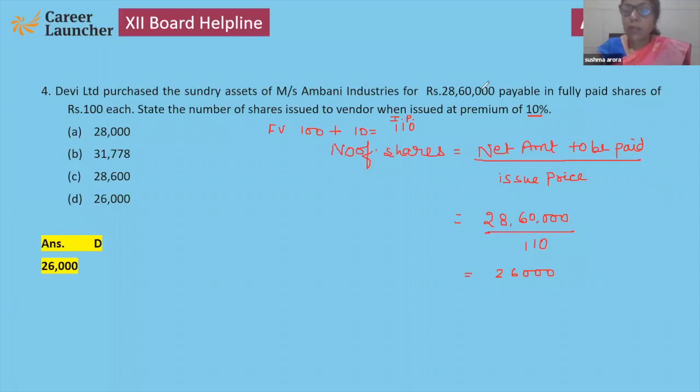Clear? Please match your answer. This is the formula, and by this formula you can calculate the number of shares. The same formula you can use in the next chapter, debentures, so the same formula will be applicable there. 28,60,000 is to be paid, and each share has a value of 110, so that will be 26,000. Good.